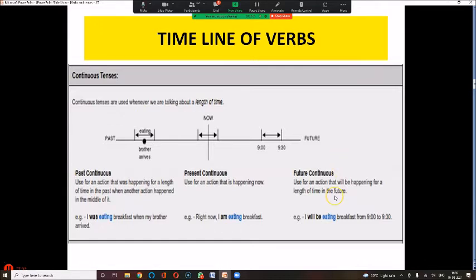Now when somebody comes to take my order, I tell him I will eat breakfast at 9. Or I will eat breakfast between 9 and 9:30. Matlab any time you can come and serve me breakfast. That is will. That is showing my intention. But when I want it to be a continuous tense, that between that half an hour, I will be busy eating breakfast. So that is the time I use the future continuous.